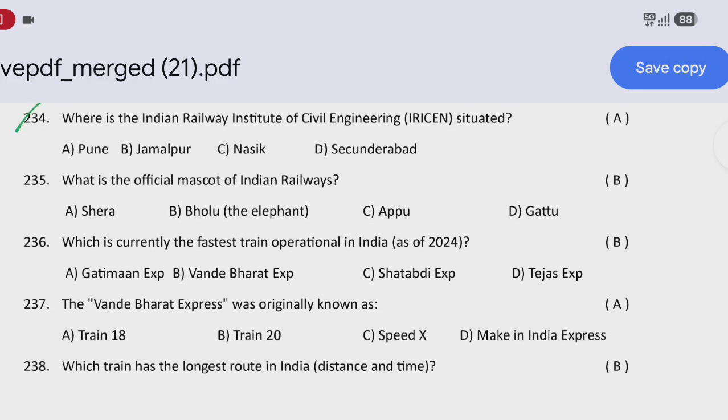Next question: where is the Indian Railway Institute of Civil Engineering situated? That is option A, Pune. Next question: what is the official mascot of Indian Railways? That is option B, Bholu.